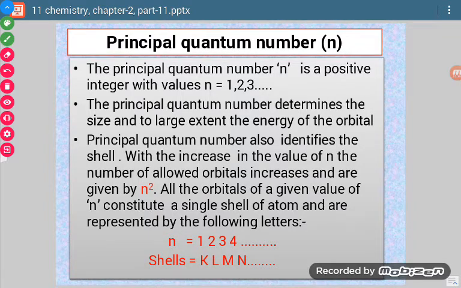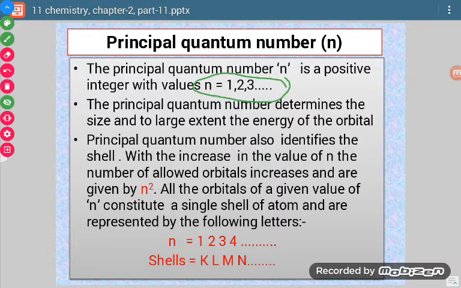First of all, principal quantum number. Principal quantum number is denoted by n, and it has values from 1 onwards. They are positive integers. One thing you can note down here is that principal quantum number will never have zero value. Now, what does it tell us about the electron?